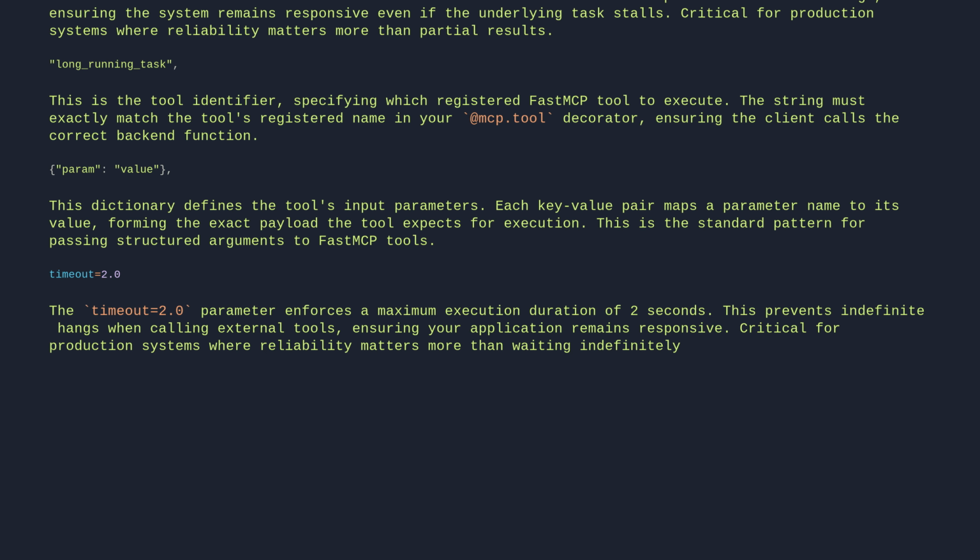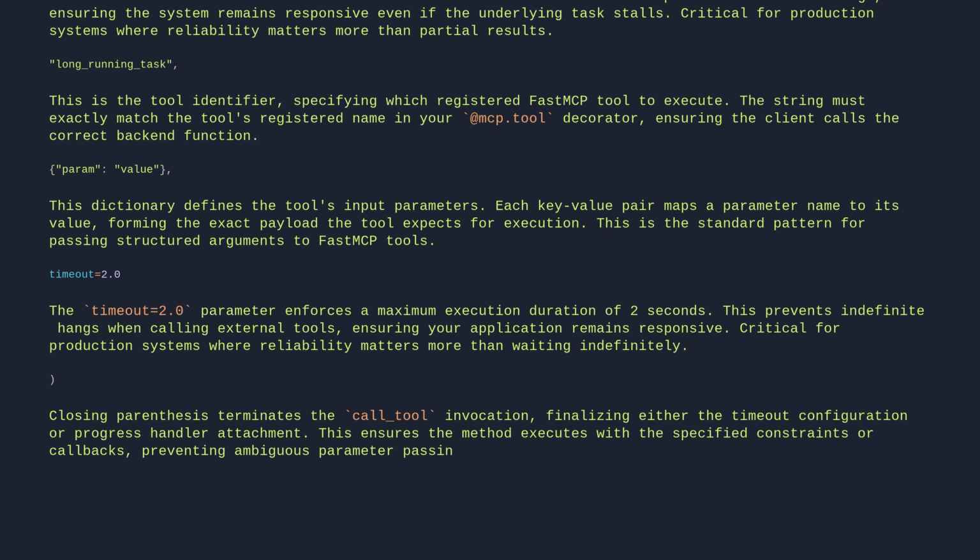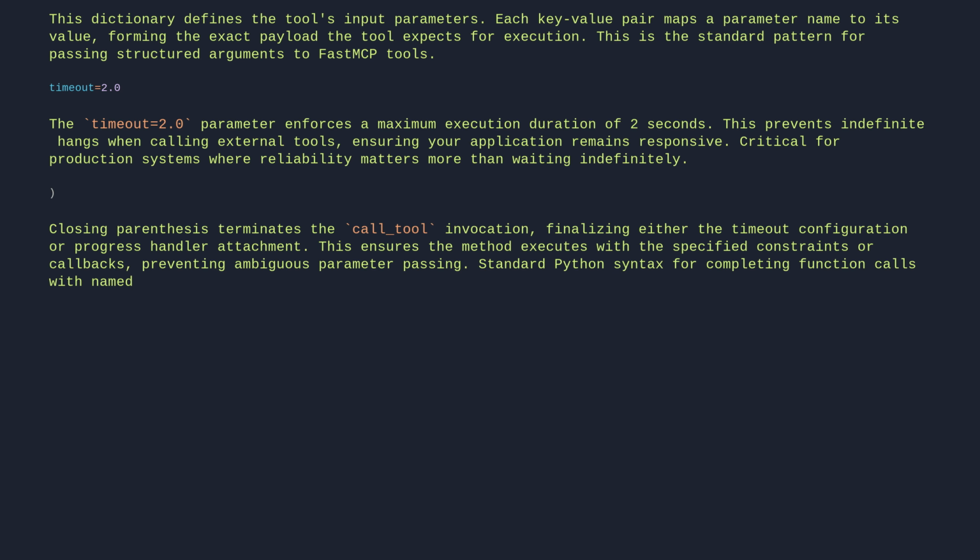Closing parenthesis terminates the call tool invocation, finalizing either the timeout configuration or progress handler attachment. This ensures the method executes with the specified constraints or callbacks, preventing ambiguous parameter passing. Standard Python syntax for completing function calls with named arguments.